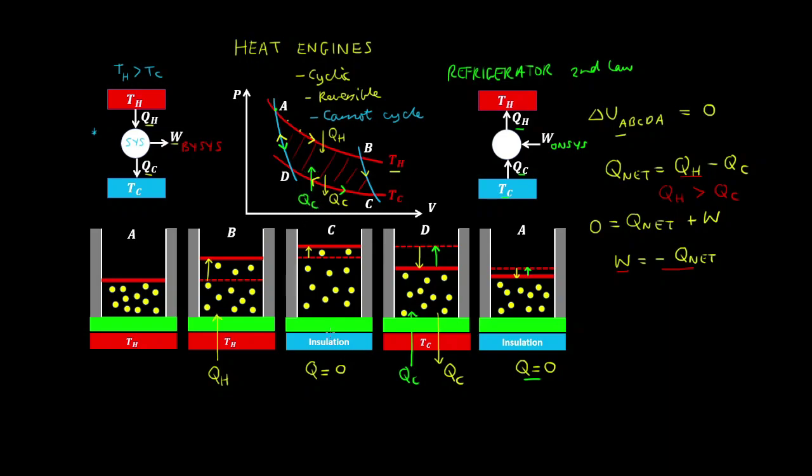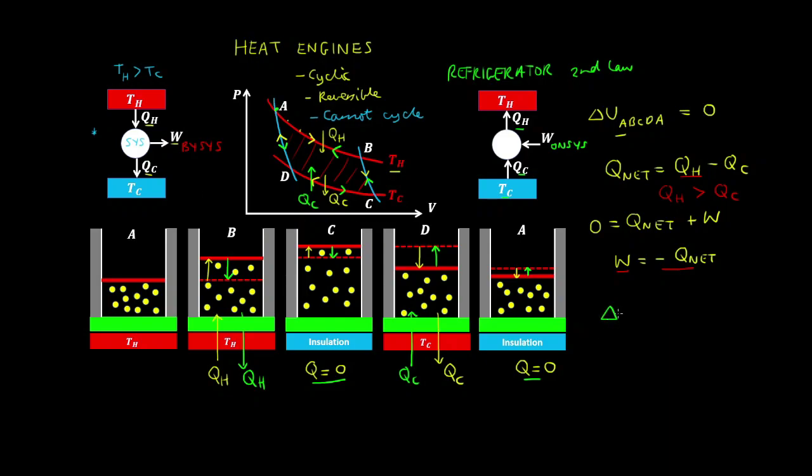And then the system is placed on insulation and we have adiabatic compression. So the system is compressed adiabatically in this case. And then from B to A we have isothermal compression. So the piston compresses the gas and therefore heat must be expelled to the hotter reservoir to keep the temperature constant. And then we end up back at A.